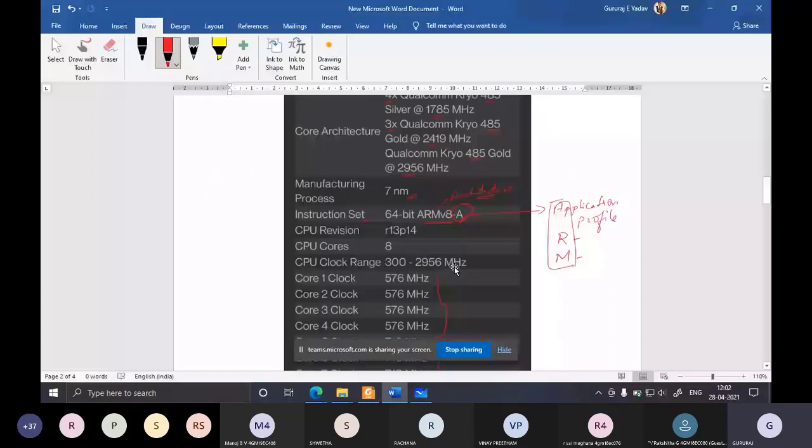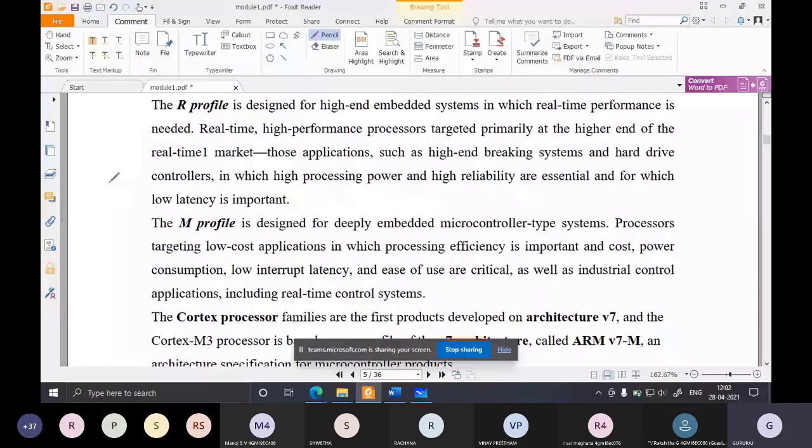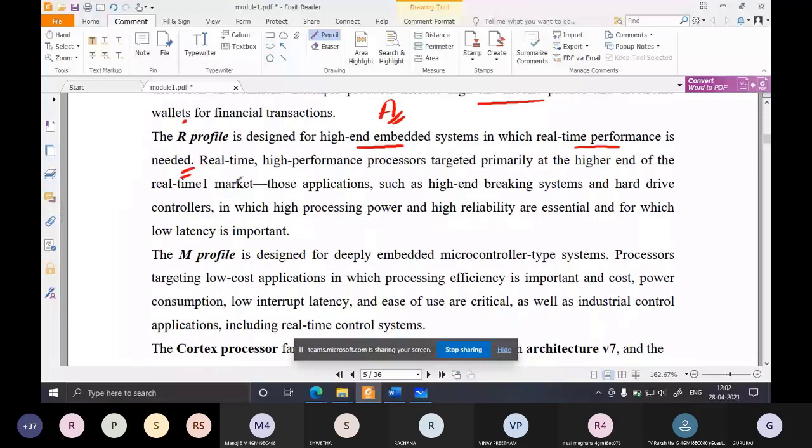Next we'll come to the R profile. As I told, R profile stands for real-time profile. This R profile is designed for high-end embedded systems in which real-time performance is needed. An example, which I told in the previous session also, is the anti-lock braking system, ABS. It is a real-time system.